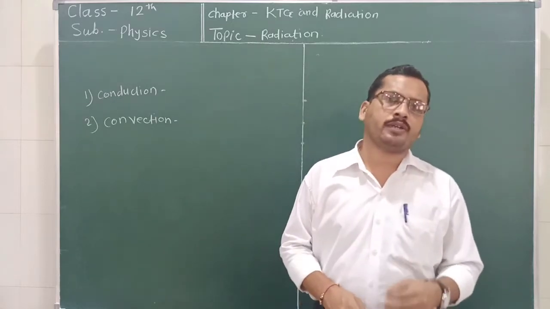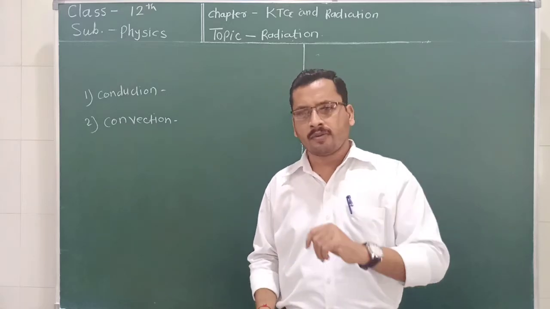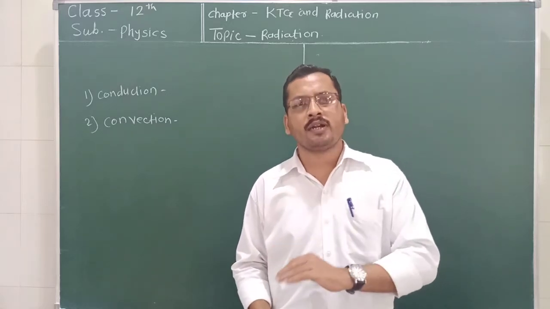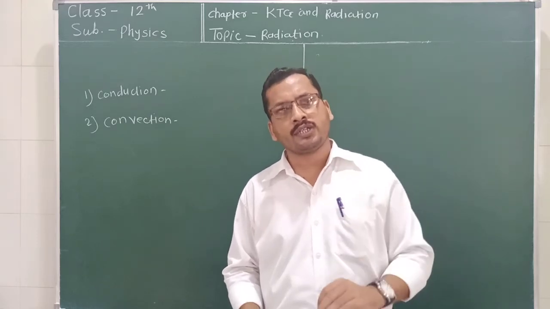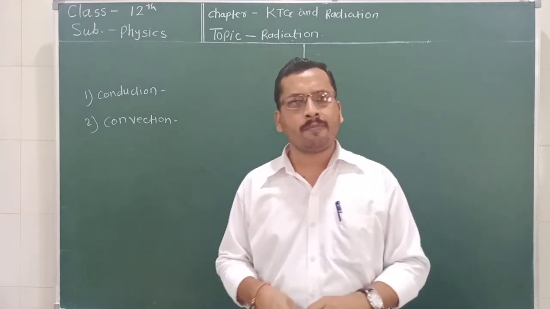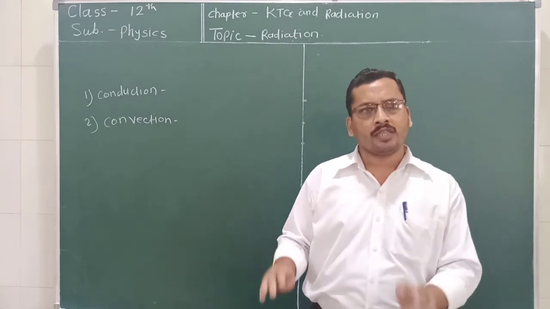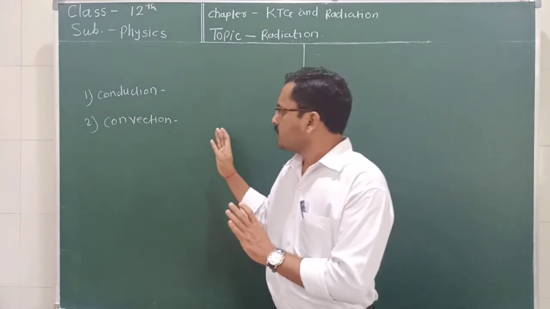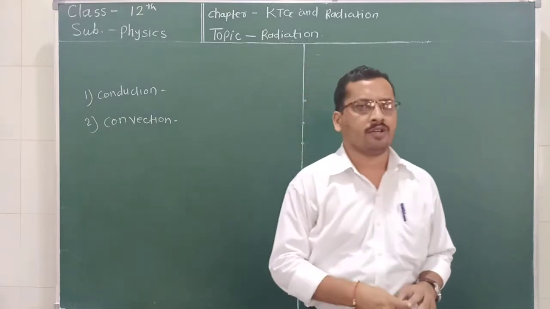The example of convection is the boiling of water, in which the bottom particle takes the heat and then travels in the upward direction so that it can transfer heat from the bottom to the upper layer. So with actual migration of particles, this mode of heat transfer takes place. Such a mode is called convection.